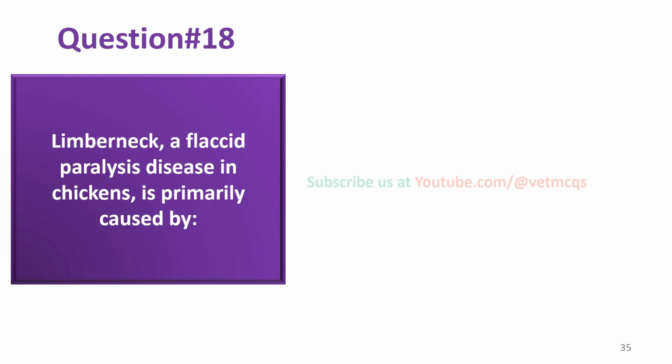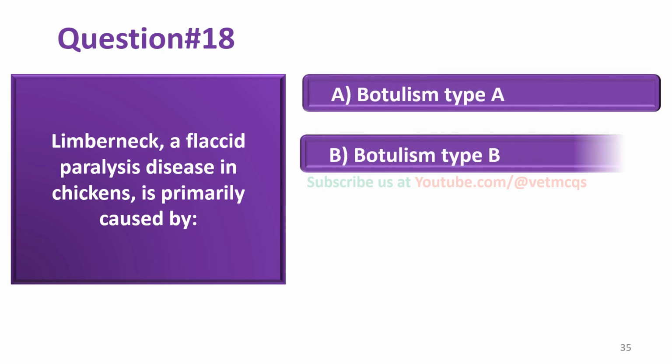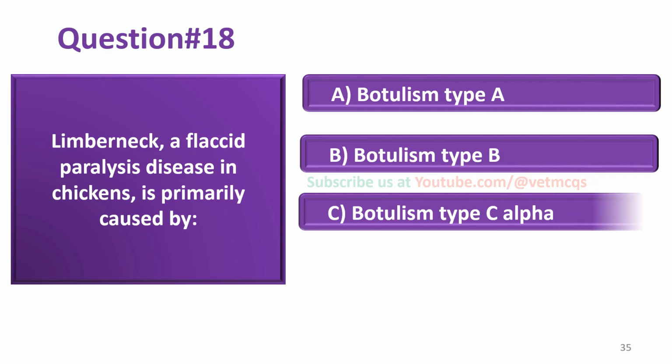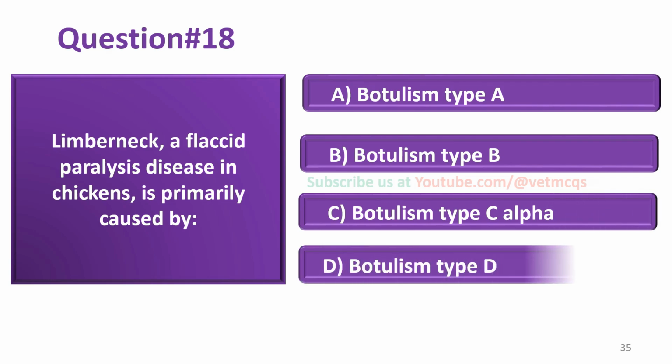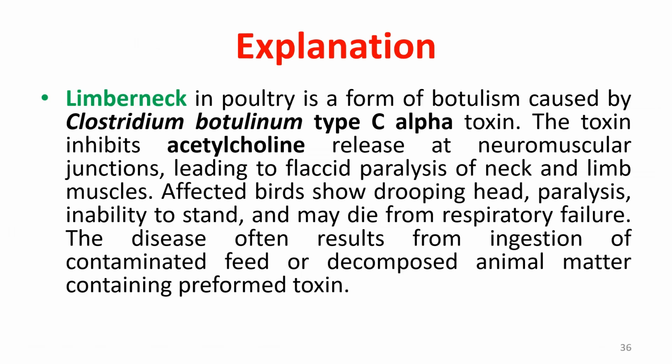Limber neck, a flaccid paralysis disease in chickens, is primarily caused by botulism type A, botulism type B, botulism type C alpha, botulism type D. And the correct answer is option C, that is botulism type C alpha.